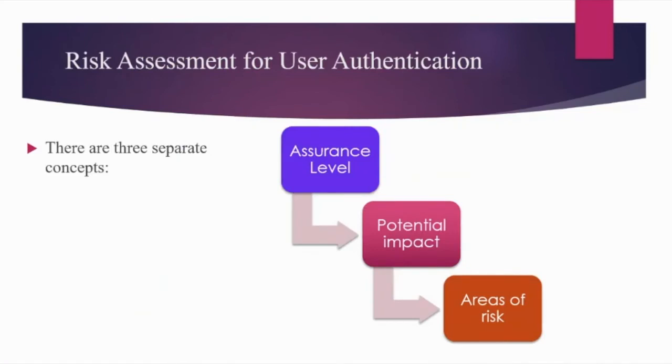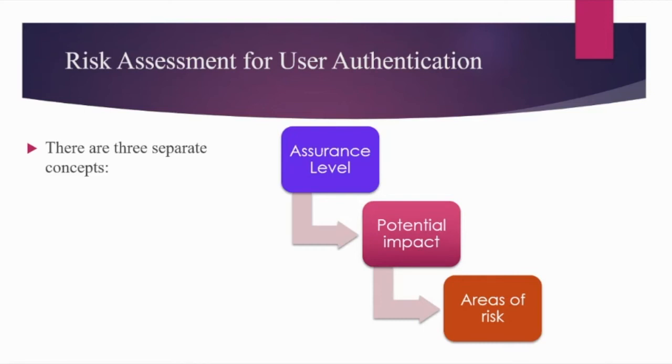Basically, risk assessment will play a major role to decide which type of authentication to choose, how many layers of authentication to choose, etc. And this risk assessment will depend on three important concepts.